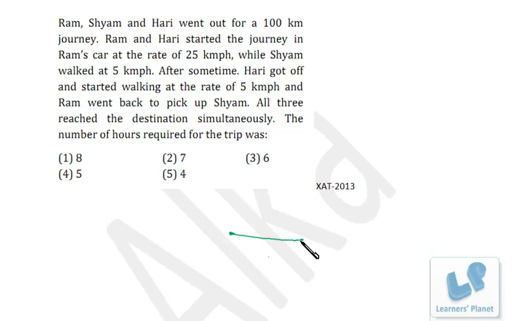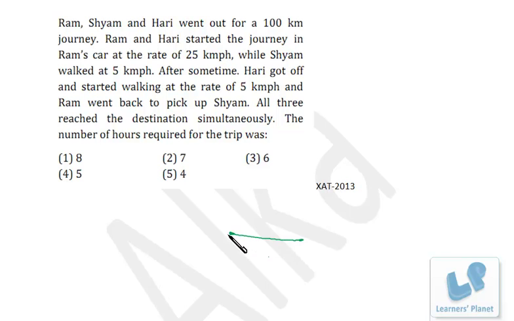See these 2 points. This is the point when Hari is getting off, right? And this is their destination. Now listen to me very carefully. When Hari and Ram both reached over here, till this point their speed was 25 km per hour. That means the speed of the car. So till here their speed was 25 km per hour.